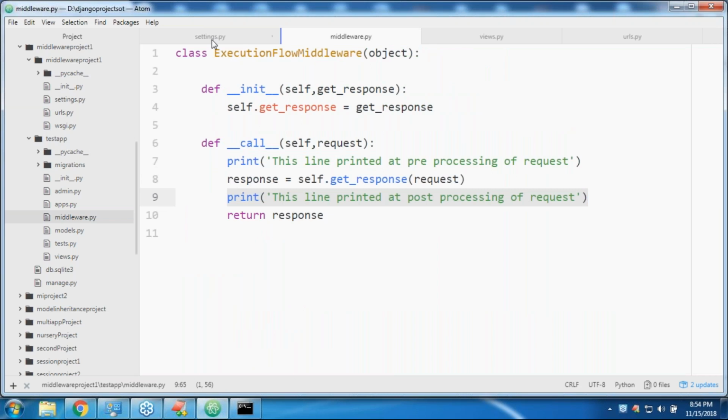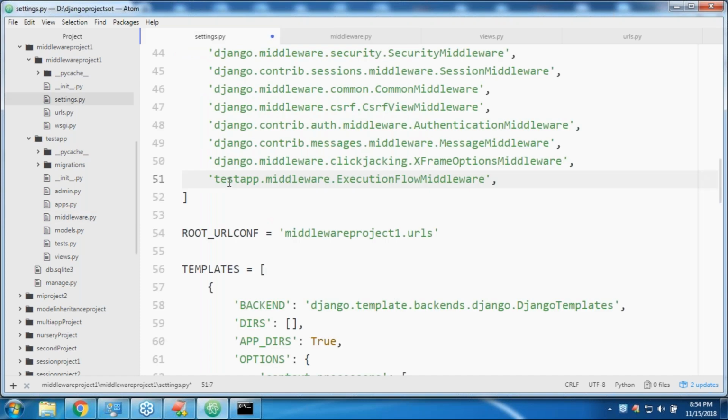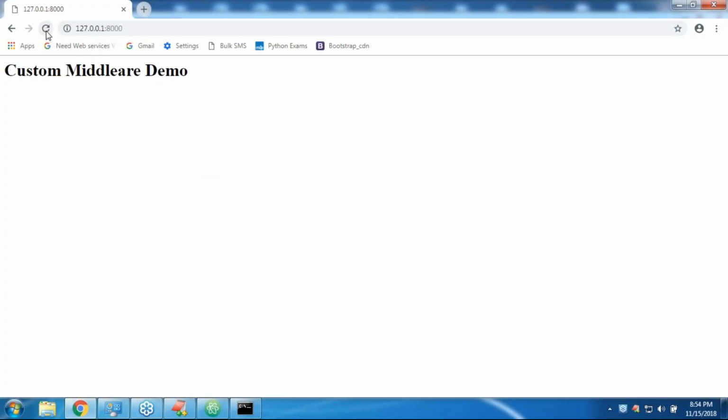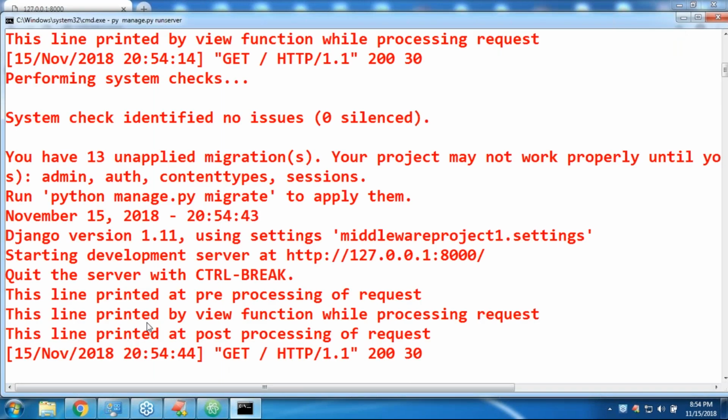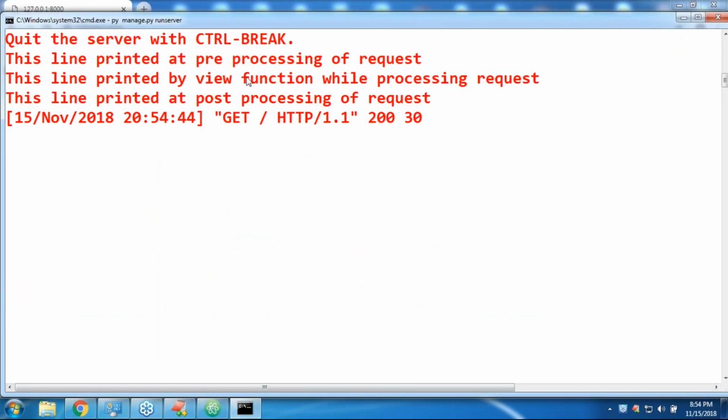Let me remove that comment. Just observe that. If I remove the comment, have a look once. Now are you seeing this line printed at the pre-processing of request, this line printed by view function while processing the request, and this line printed at the post-processing of request? Everyone should be able to understand this, because we already covered it in the last session. Up to this, any doubt?